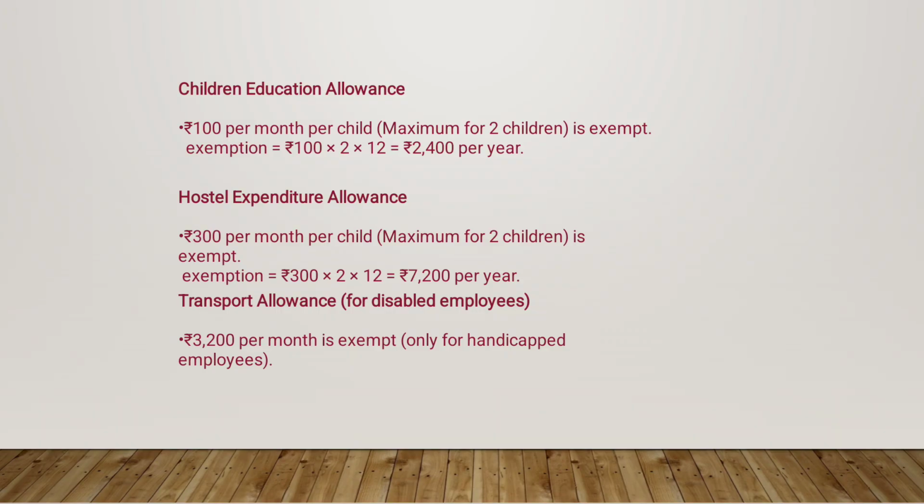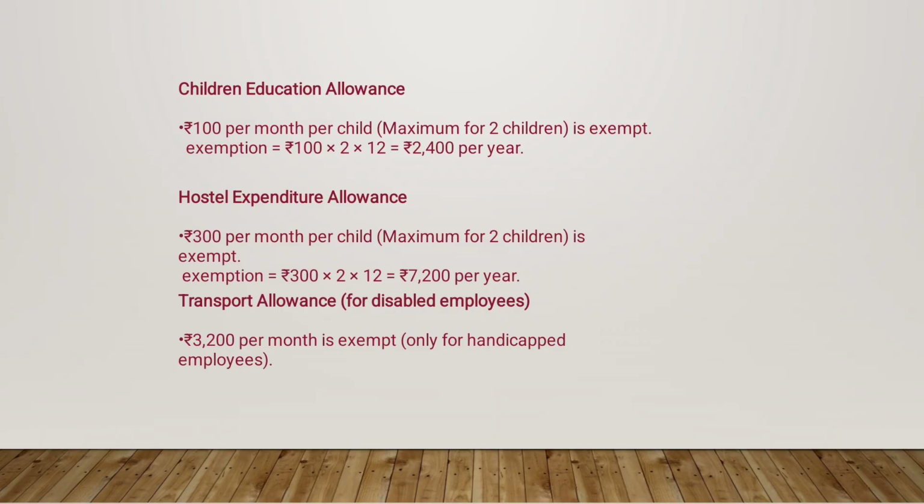So per year the children education allowance provided is 2,400. Then another exempted allowance is hostel expenditure allowance. It is allowed for a maximum of 2 children, and per child they provide 300 per month. So totally 7,200 per year is allowed